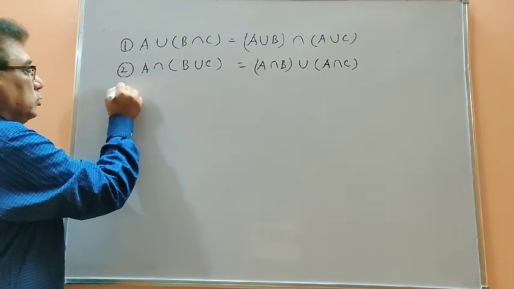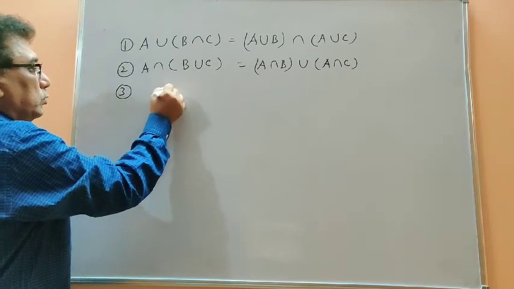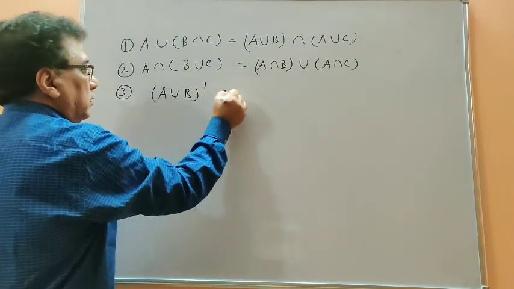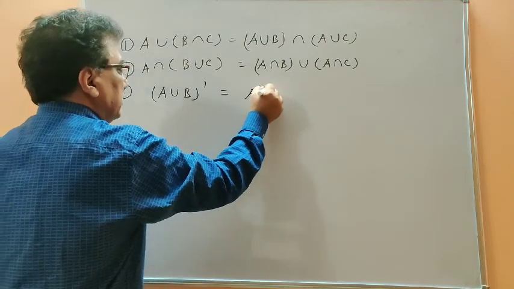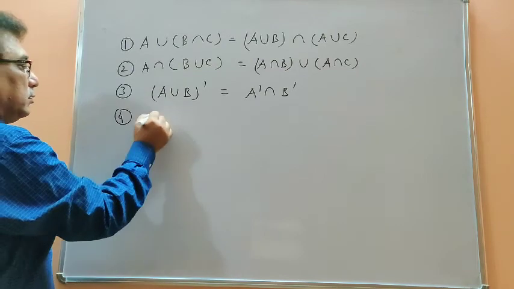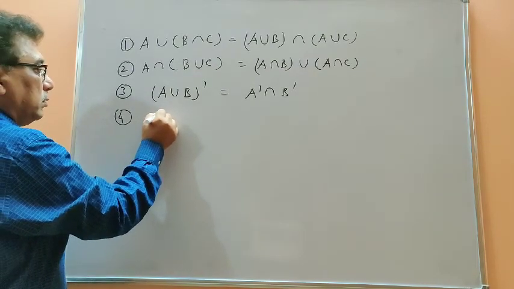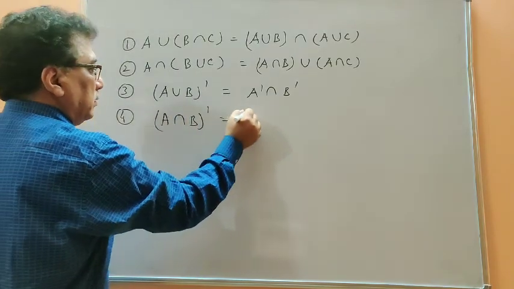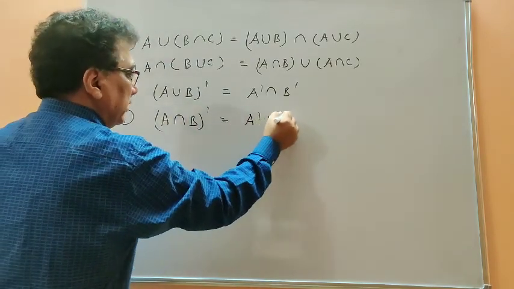Then two De Morgan's laws were there. This is A dash intersection B dash. Then this is also De Morgan's law. This will be A dash union B dash.